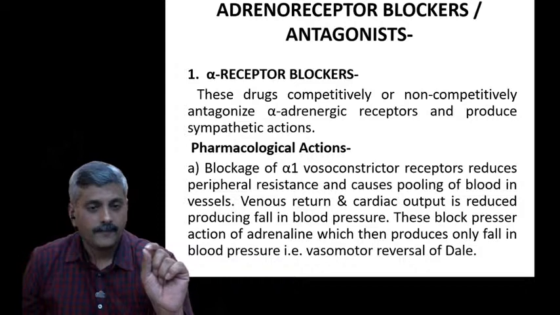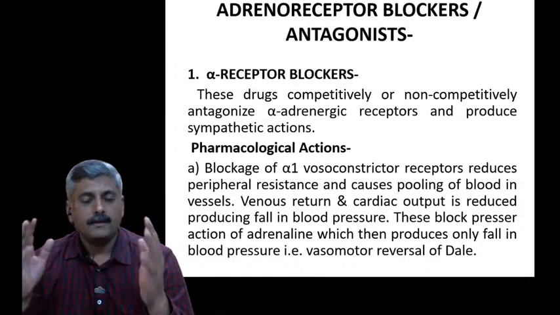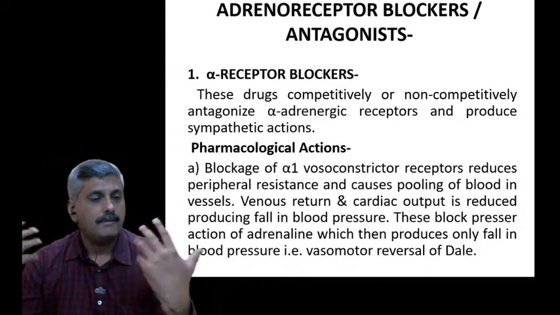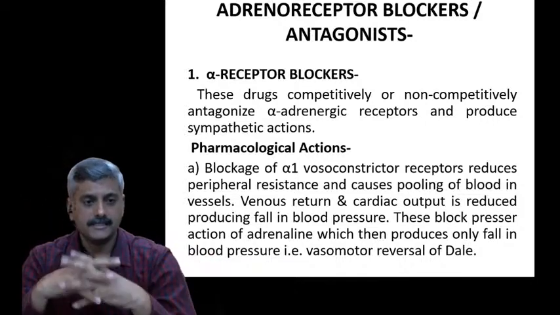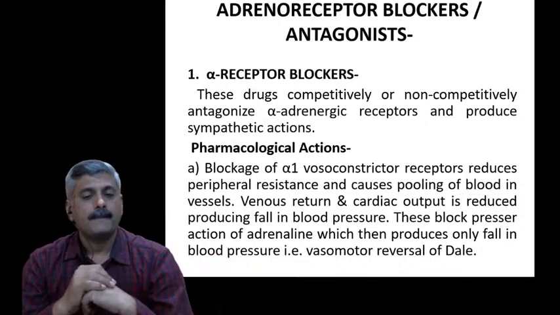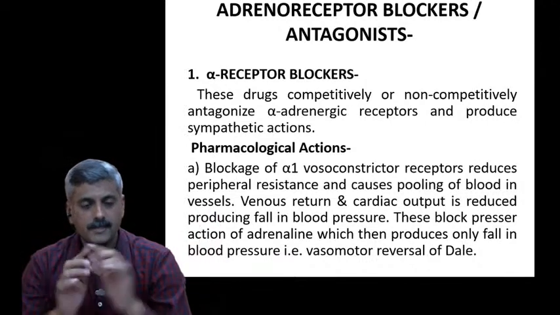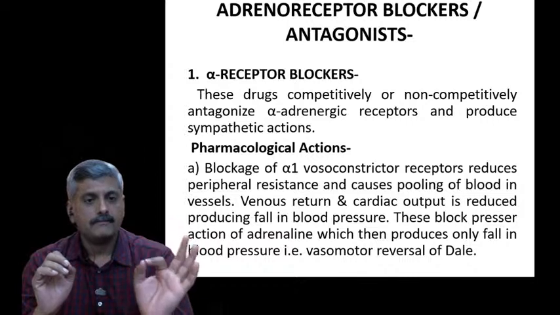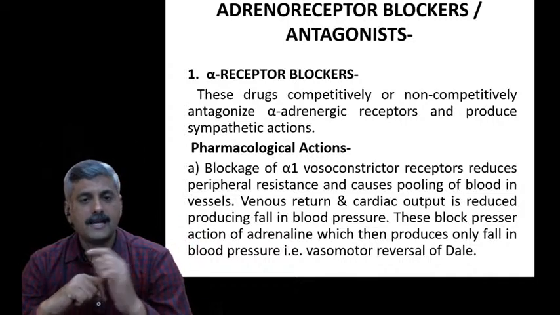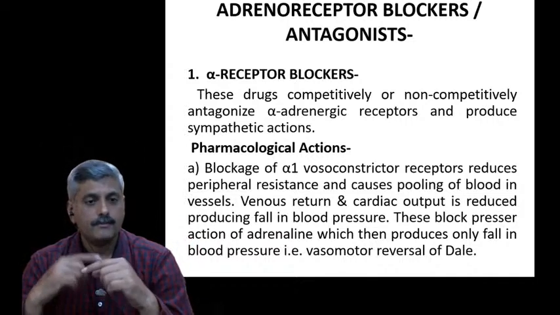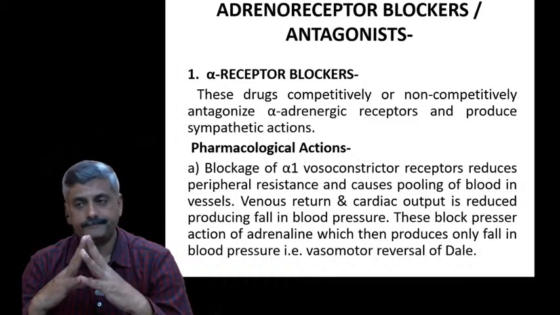That is the first thing. And whatever blood is available peripherally remains as it is. That is the first thing, that peripheral blood vessel resistance gets reduced. The second thing is that venous return and cardiac output are reduced, producing a falling blood pressure.